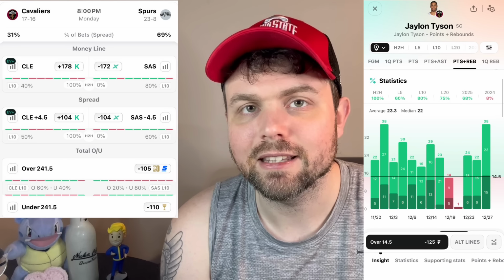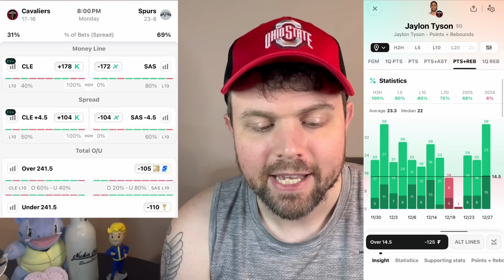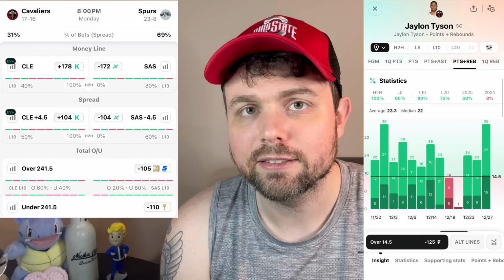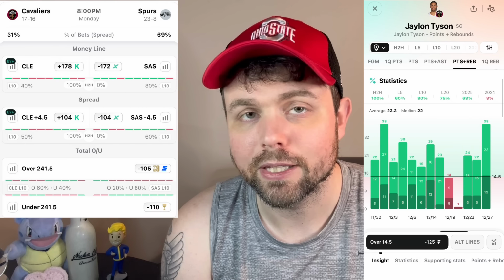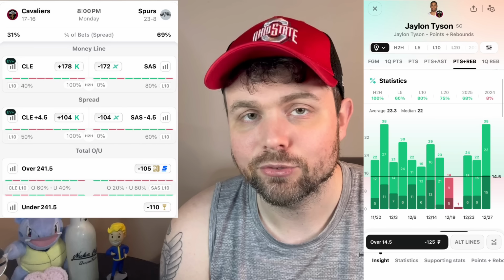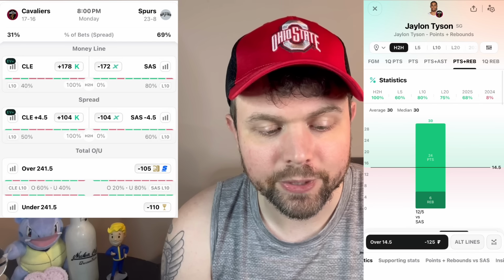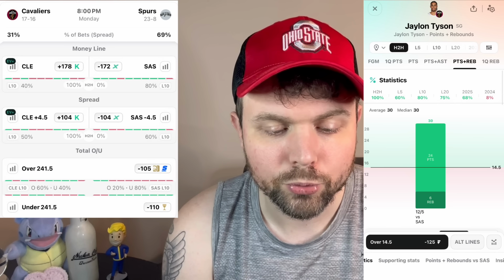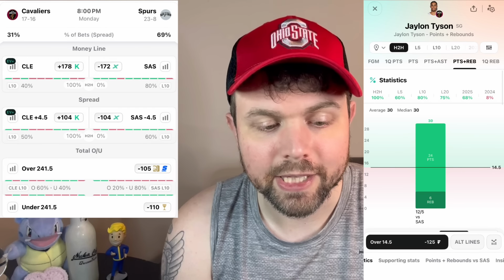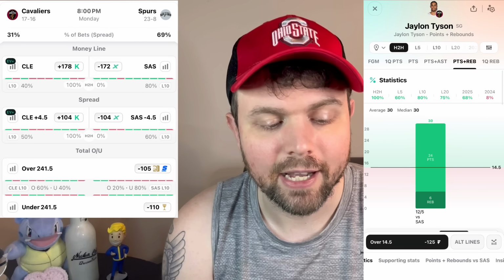He's gone over this in 11 out of the last 13 games, and he has moved to a bench role lately since Sam Merrill came back in the lineup, and he has played well in the last 3 games. He has just exploded even in that bench role with less minutes. So in December, he played against the Spurs. He scored 24 points, had 6 rebounds. I really like the hit rate there for Jalen Tyson.